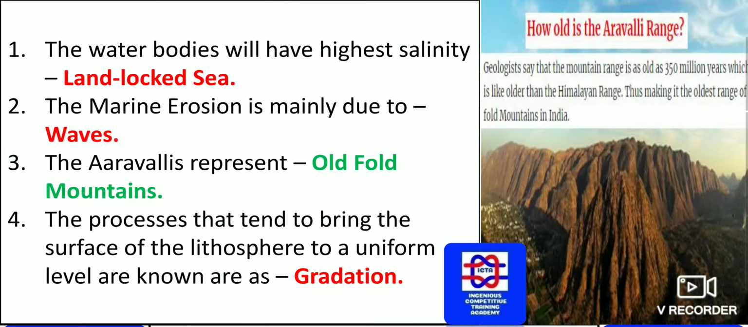The Aravalli represent the old fold mountain. As you can see, the youngest mountain we have is the Himalayan range. The Aravalli are old, located in Mount Abu, in Rajasthan. Geologists say that the mountain range is as old as 350 million years, older than the Himalayan range, thus making it the oldest range of fold mountains in India.